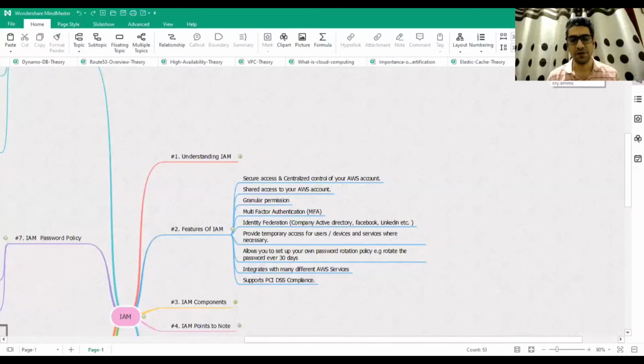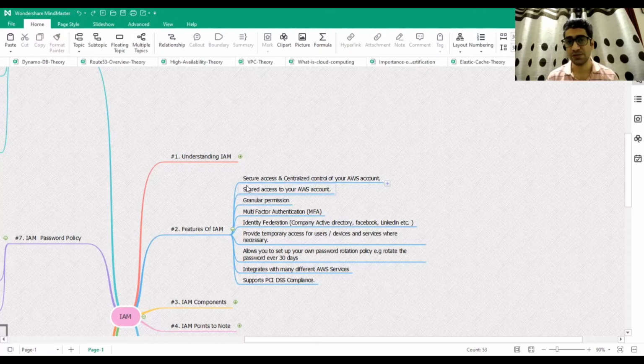Hello friends, a very warm welcome to today's session, and today we would be discussing the features of IAM, that is Identity and Access Management Service. So let's see what we have got under this. Yesterday we spoke about the basics of IAM, and we understood what IAM is.